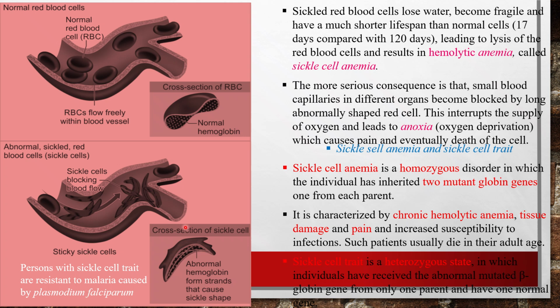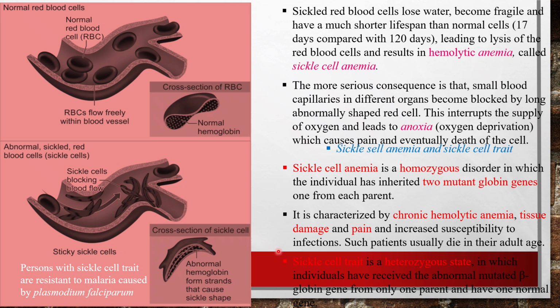Then, what is the basic difference between sickle cell anemia and sickle cell trait? Sickle cell anemia is a homozygous disorder in which the individual has inherited two mutant globin genes, one from each parent, and it is characterized by hemolytic anemia, tissue damage, and pain. So there is a total expression of symptoms of the disease, and such patients do not survive long, and they die at maximum in the adult age.